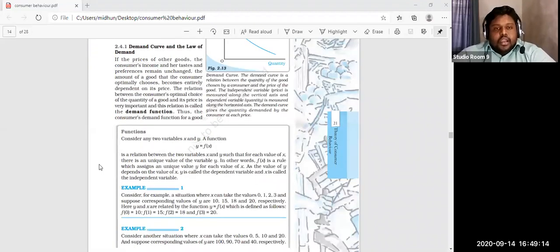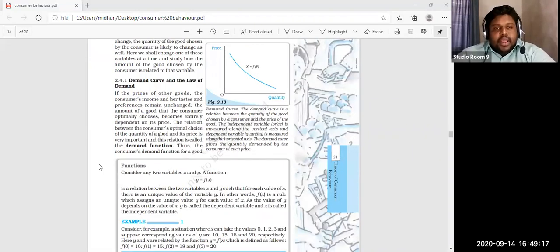Okay, so here it is. If the prices of other goods, the consumer's income, and her taste and preferences remain unchanged, the amount of the good that the consumer optimally chooses becomes entirely dependent on its price. So we like one product, we are continuously using that, we have a good taste towards that, and the price of the commodity is not changing. So we will not think about other commodities.